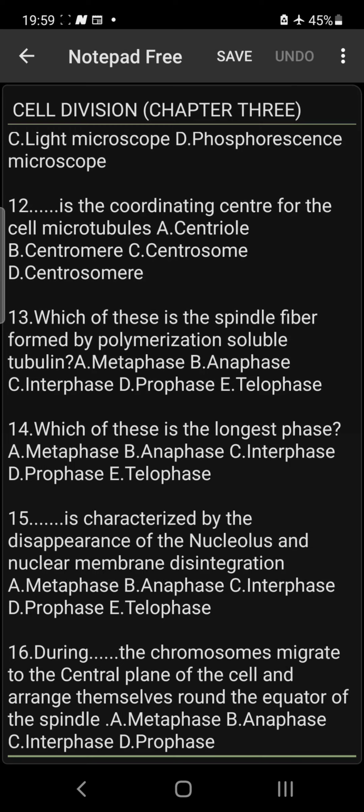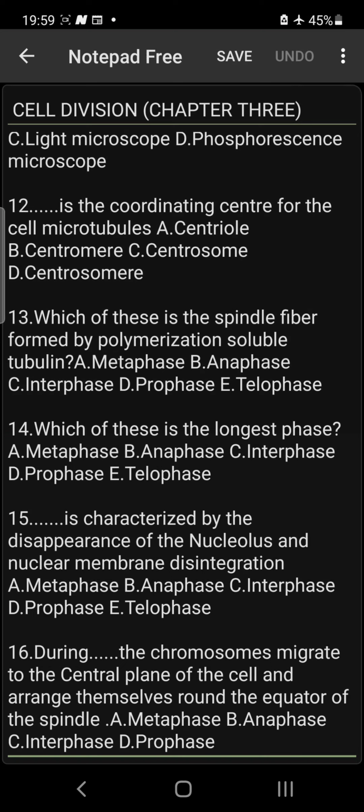Number 14, which of these is the longest phase? Is it the metaphase, the anaphase, the interphase, the prophase, or the telophase? Please, the longest phase of cell division is the prophase.